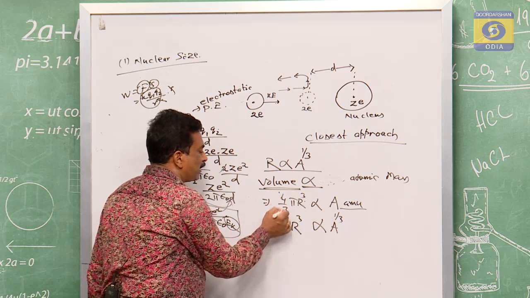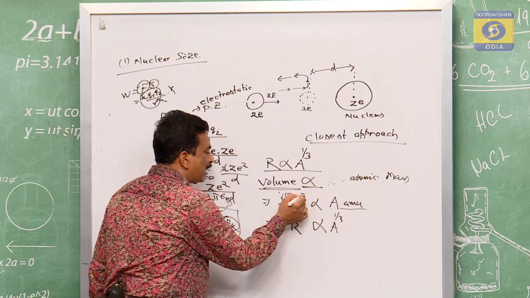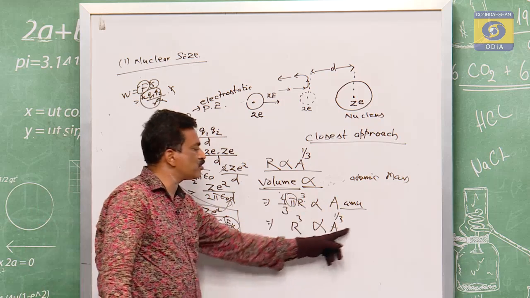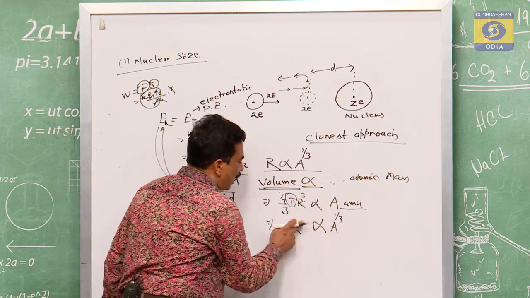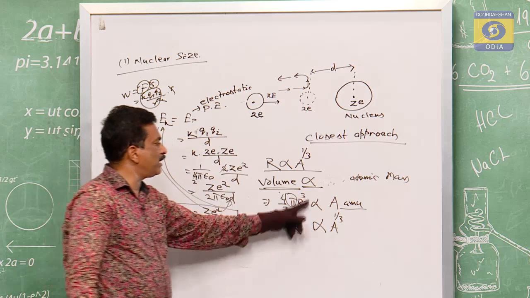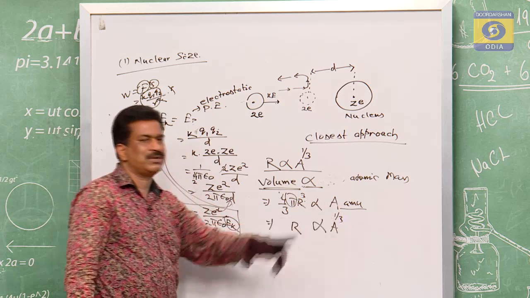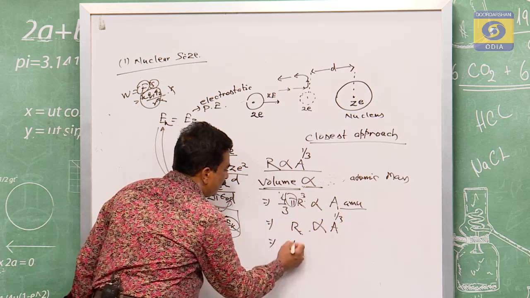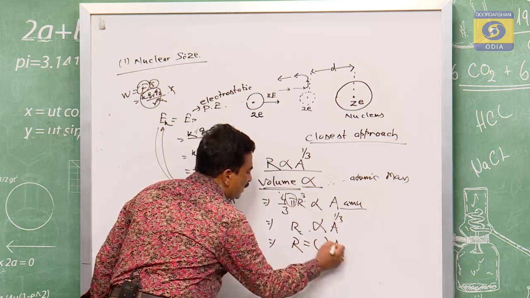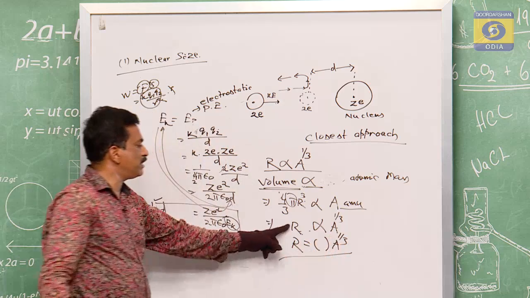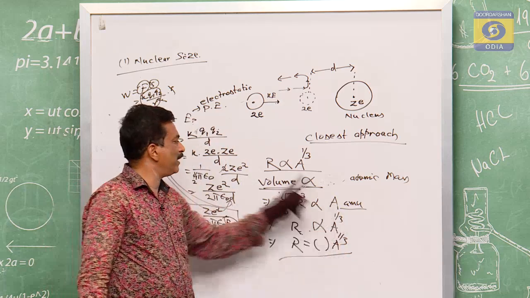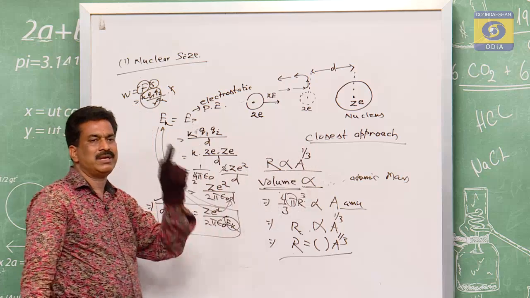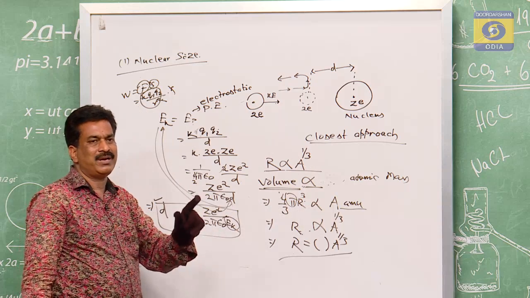You see, 4 by 3 is a constant, pi is a constant. So if constant into R cubed is proportional to A, therefore R cubed is proportional to A, and R is proportional to A to the power of 1 by 3. This is the experimental determination for different nuclei.